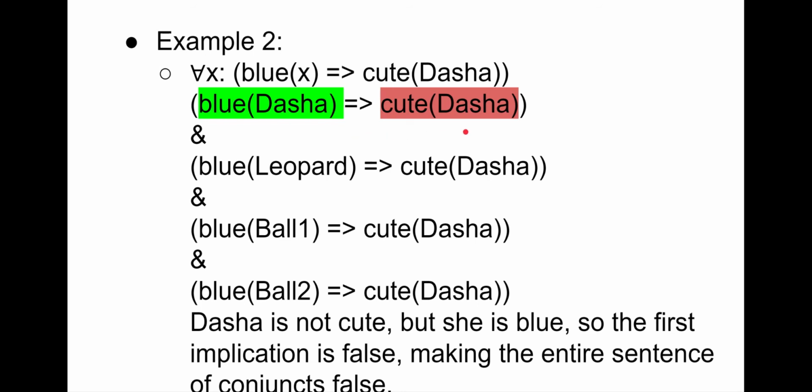The right-hand side of the implication says that Dasha is cute, but Dasha isn't. The one case in which an implication evaluates to false is when the left-hand side is true and the right-hand side is false. So this first clause, a clause being an element of a conjunction, is false, and that means we don't even have to evaluate the rest of the sentence to know that the example 2 sentence evaluates to false for this truth assignment.